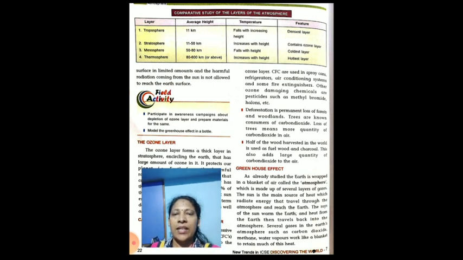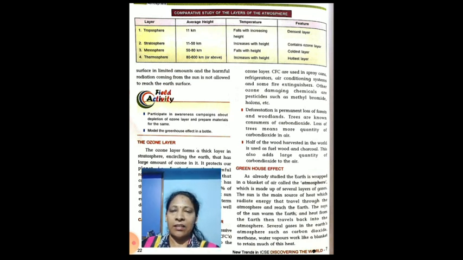Here you can see a comparative study of the layers of the atmosphere in this column. The first layer, that is troposphere, has an average height of 11 kilometers and the temperature falls with increasing height. This is the densest layer. The second layer is the stratosphere, which has an average height of 11 to 50 kilometers, and the temperature increases with the height. Its feature is that it contains the ozone layer.